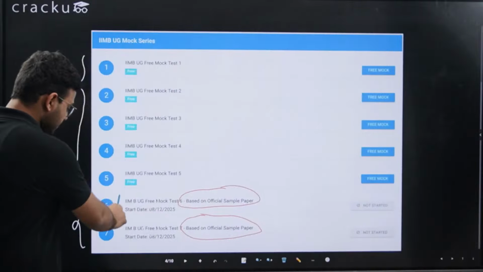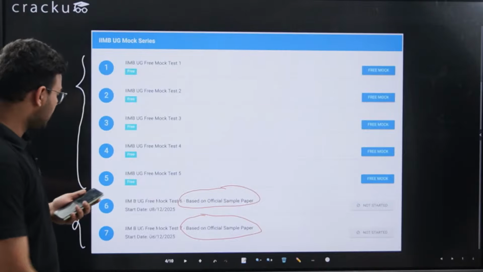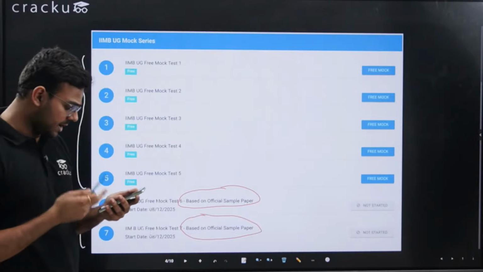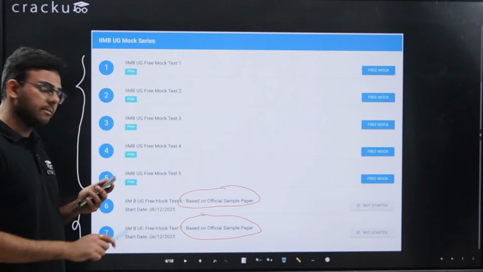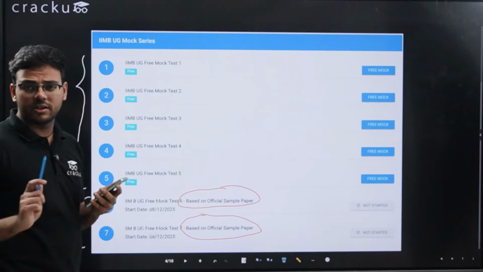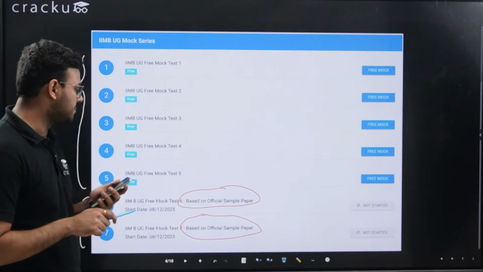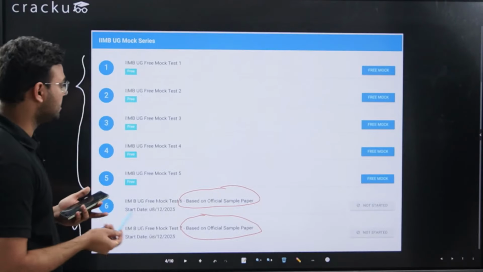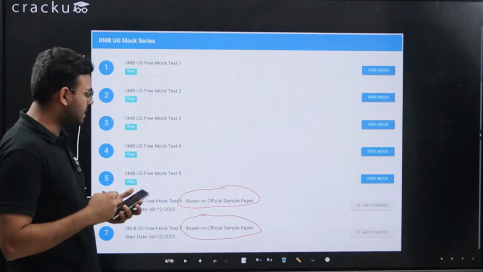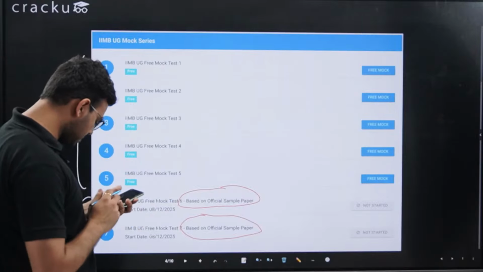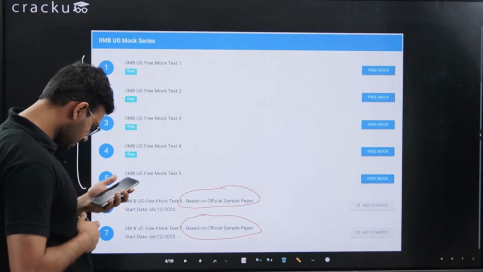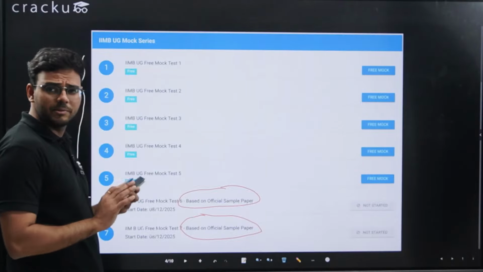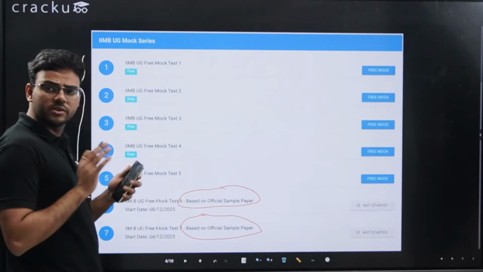So this is something I'll urge you to give. These 2 free mocks are directly based on the sample mock tests which are provided by IIM Bangalore. So these 2 mock tests you should definitely give. These are on the basis of the official sample paper provided by IIMB, and as mentioned earlier, this is made by the alumni of IIM A, B and C. So do give these mocks. They will be released either by today night or tomorrow morning. Most probably by tomorrow morning this will be released, and from tomorrow onwards you can definitely attempt these mocks.